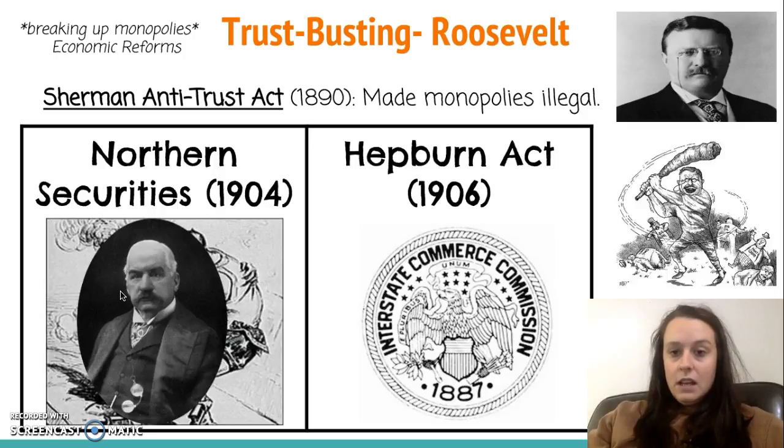Roosevelt also pushes through the Hepburn Act, which allows the Interstate Commerce Commission, which is just a government organization, to regulate prices on the railroads. While he thought that this would be better in making prices fair for the railroads, this actually raised prices of the railroads and helped those big railroad companies in the long run. So it wasn't as successful as he thought that it would be.